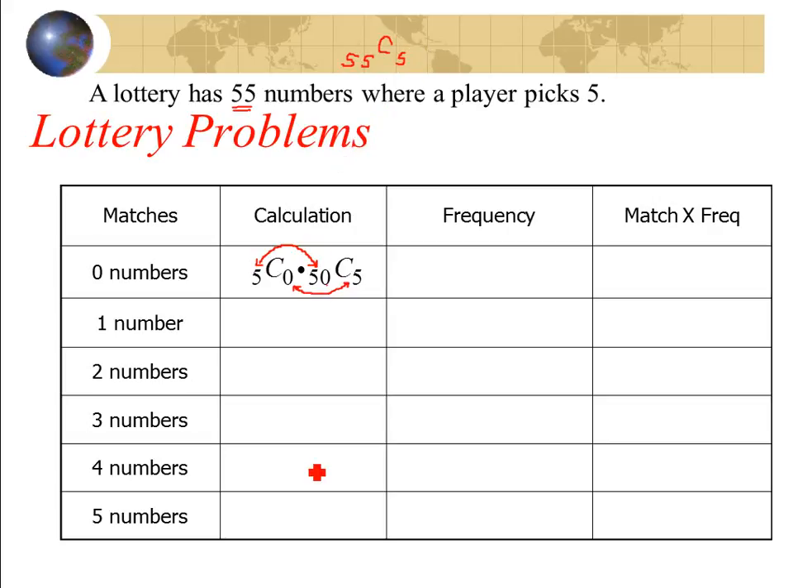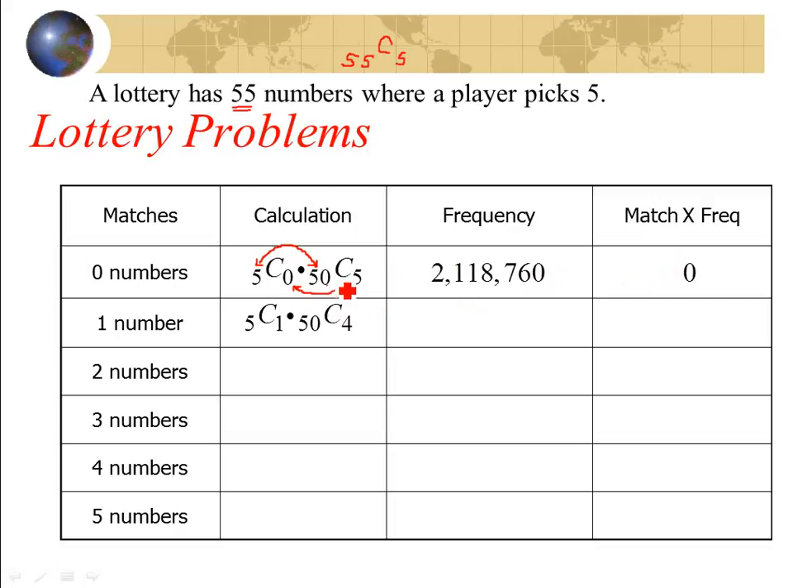5 choose 0, there's only one way, so this equals 1. If you ran through the calculations, you can see that. 50 choose 5 is one we just got finished doing a little while ago. So that's going to happen 2,118,760 times to get one number. Now, 0 numbers times the frequency gives me 0. So I'm just doing match times the frequency.